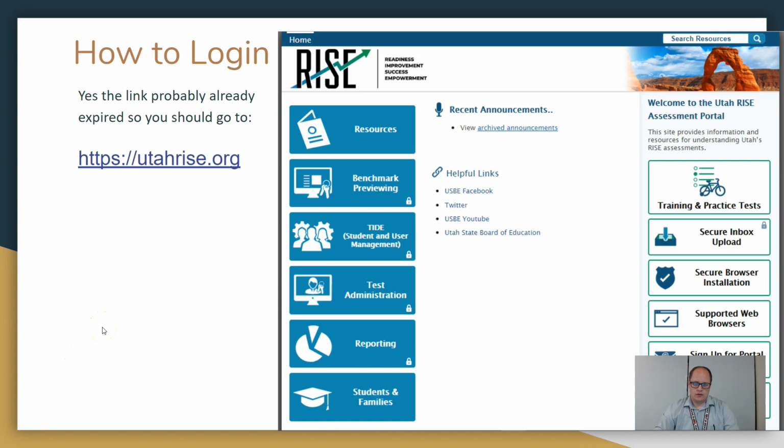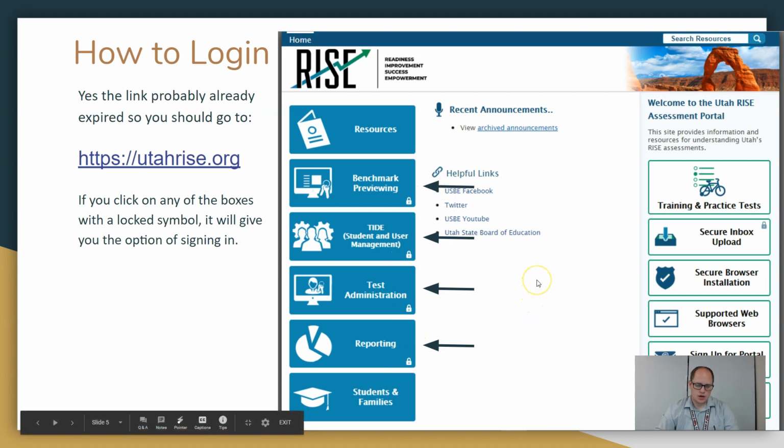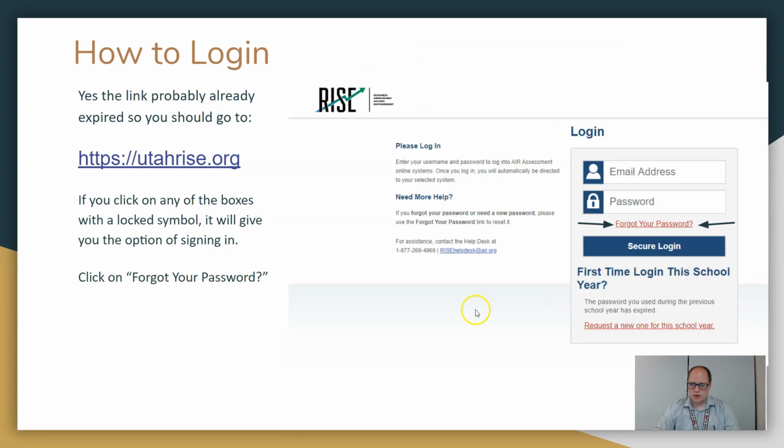Now if you go to that website, if you click anywhere with these little lock boxes, it will have you sign in. So go ahead, click on that, and then click on forgot your password. It does appear that we will have to reset our password for this website every year. So in the fall of 2020, when you want to access benchmarks again, you will have to request that, because AIR, this company, is contracted for more than 1 year and things look to be working well.